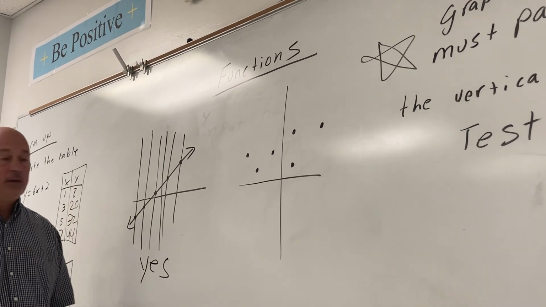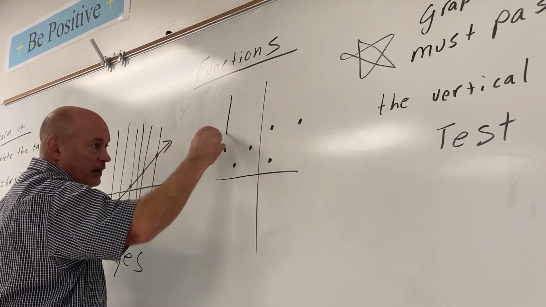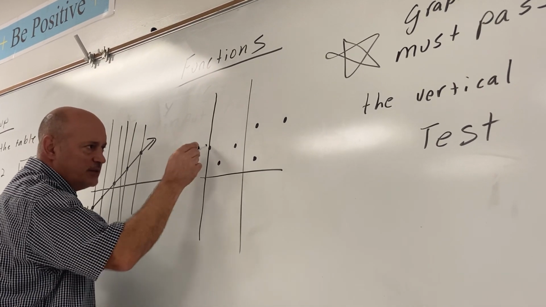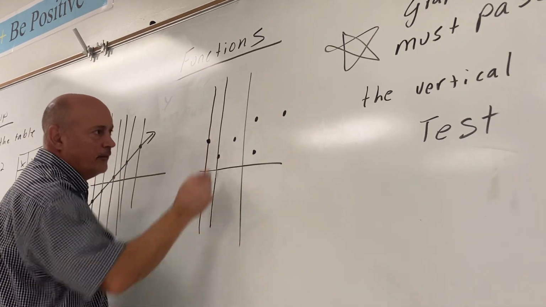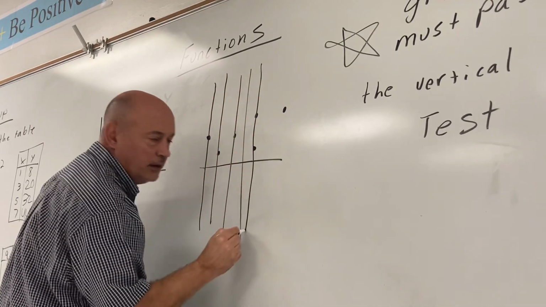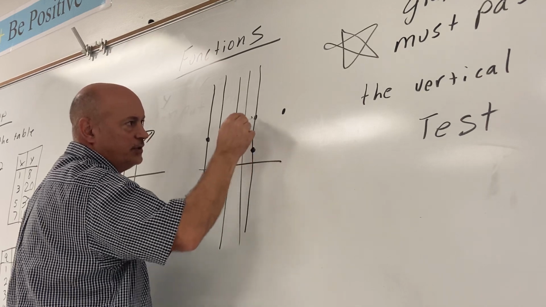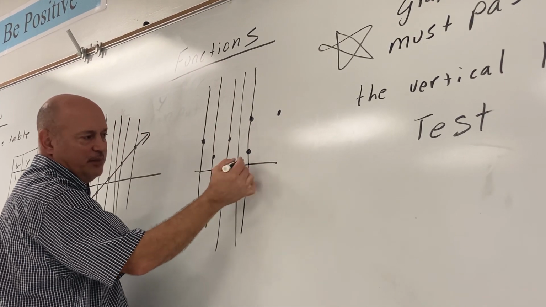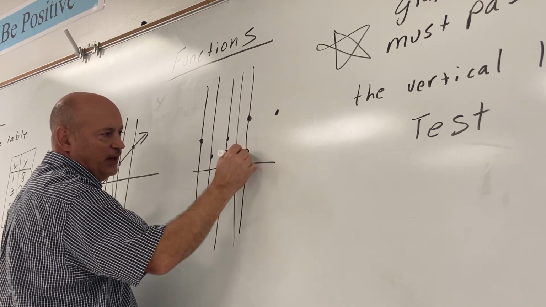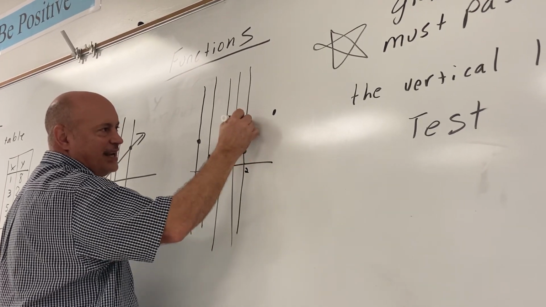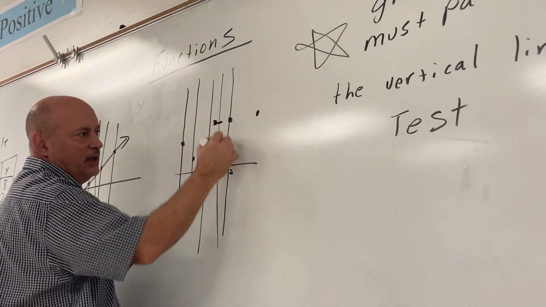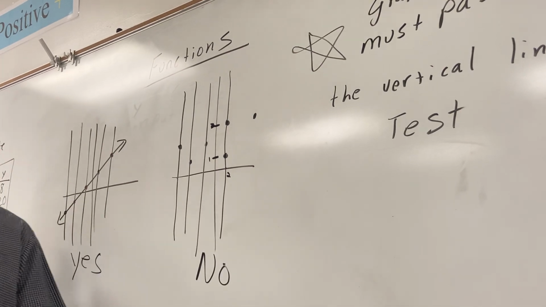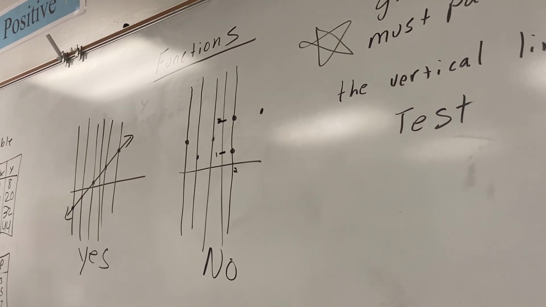Are you with me? What if I draw a vertical line here? Twice? What? Oh, once. That girl has one boyfriend. What about here? Once. Here. Once. Here. Twice. No. There's a violation. Do you notice that this girl, whoever her number is, has a boyfriend here, we'll call it 1, and a second boyfriend right here, we'll call that 3. This one fails the vertical line test. It is not going to be a function.